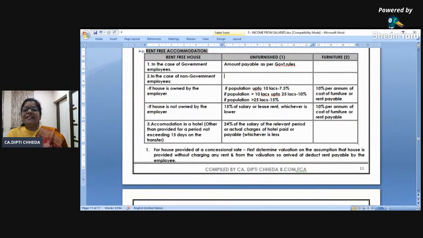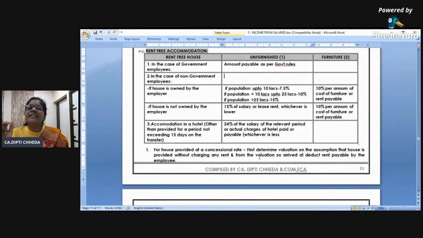Sometimes employees are not given the rent-free accommodation, they are given it at a concessional rate. Listen, employee, I'll give you a house to stay, but you have to pay me 5,000 per month. Now listen, a thumb rule for all perquisites: calculate as if that perquisite is absolutely free. 15% of the salary, say it comes to 1,50,000, just as an example.